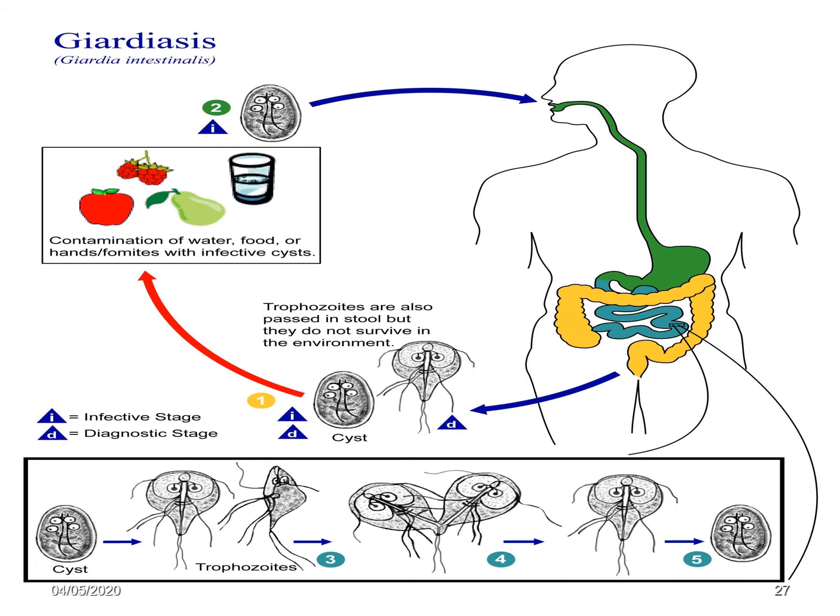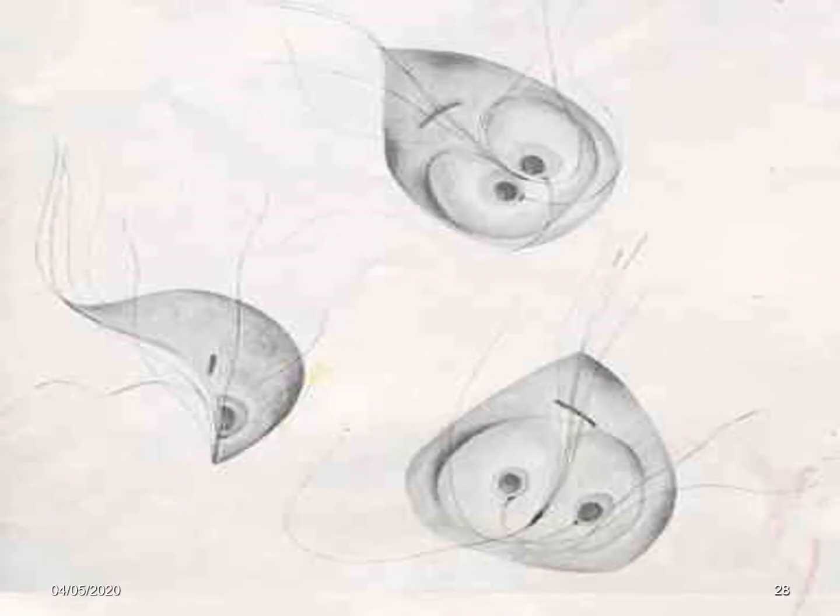It will liberate the trophozoite, which causes the symptoms. The cyst will contaminate the food, so it is foodborne by the fecal-oral route. These are the pictures of the cyst and the trophozoite. This is the trophozoite.